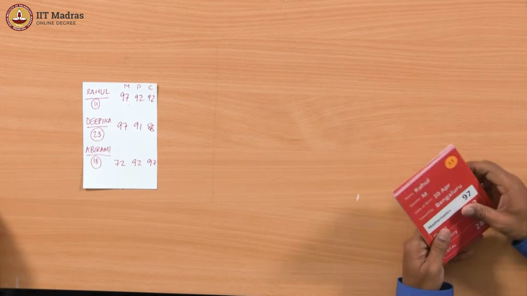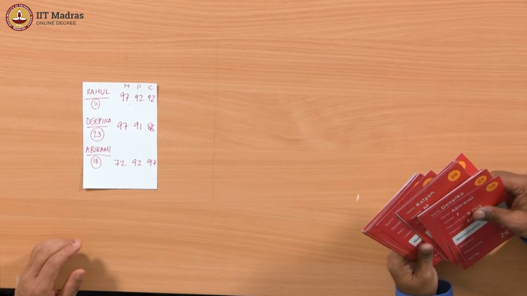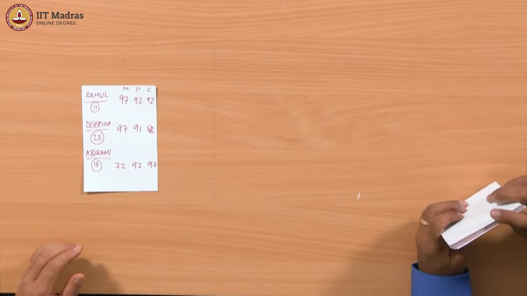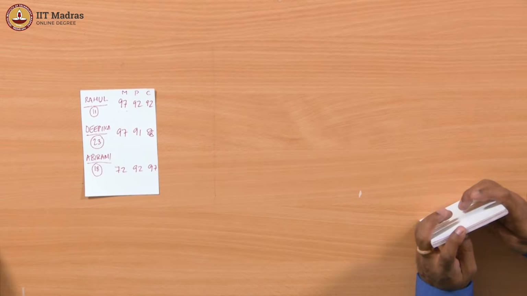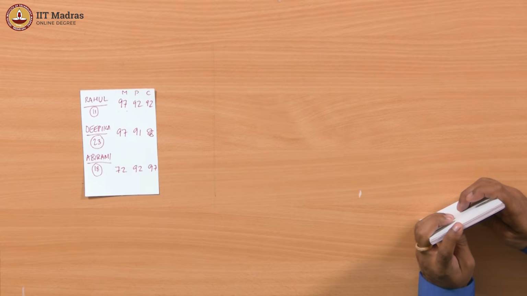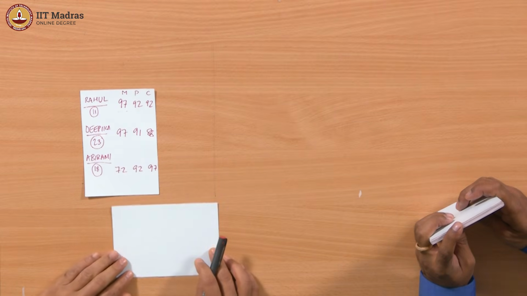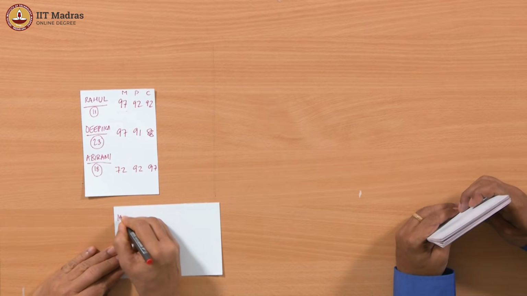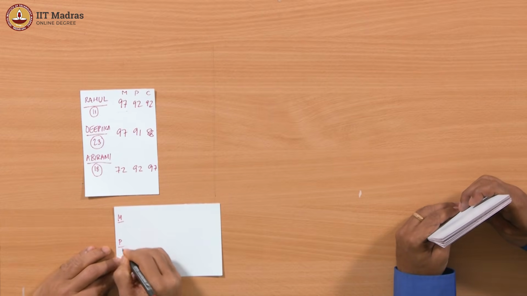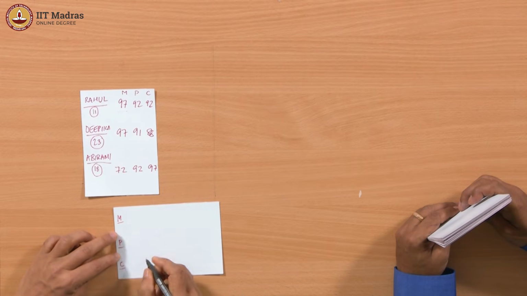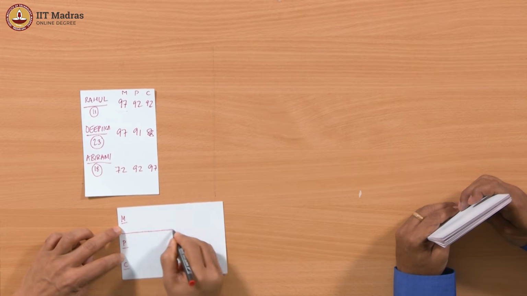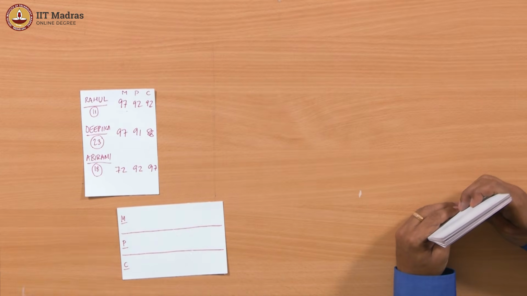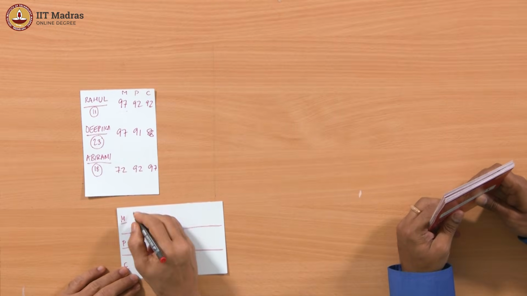Okay, let's go through this. Go through these cards. You might want to keep track of the maximum 3 in maths, the maximum 3 in physics. So maths 1, 2, 3, physics 1, 2, 3. So we will do this instead of keeping them separately, and do it all in one shot, right? Try to do it all in one shot. So 1, 2, 3, we'll write like that.